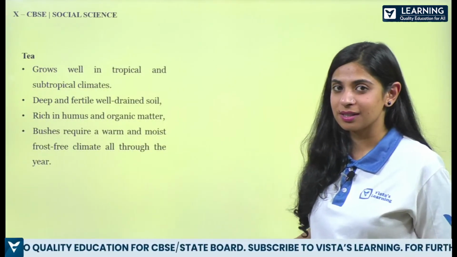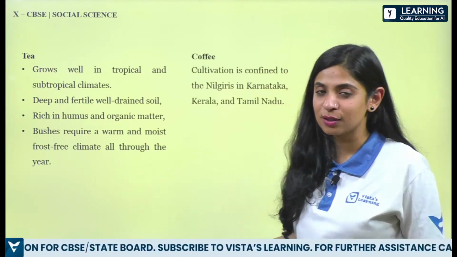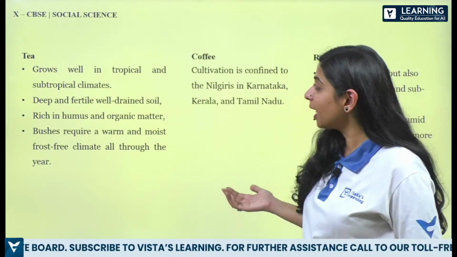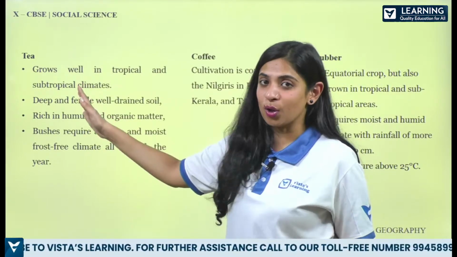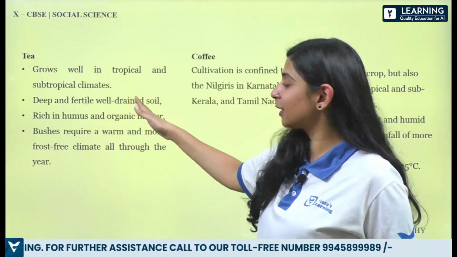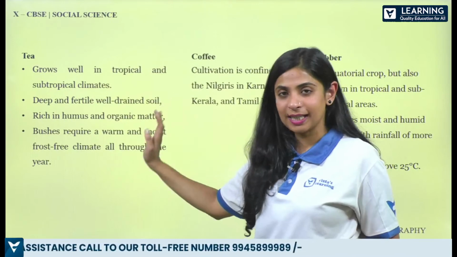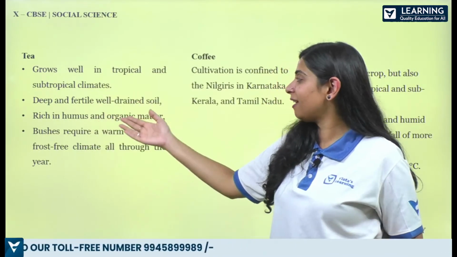Then we have tea. So how many of you are tea lovers? Tea, coffee, these sort of beverages. Okay, so tea, let's know also about it. Alright, so tea, it grows well in tropical and subtropical climates. Deep and fertile, well-drained soil.